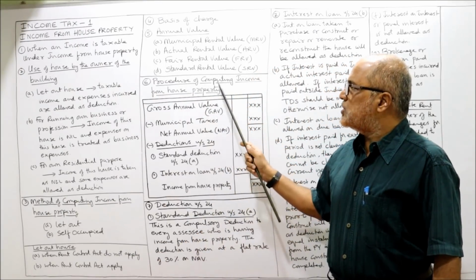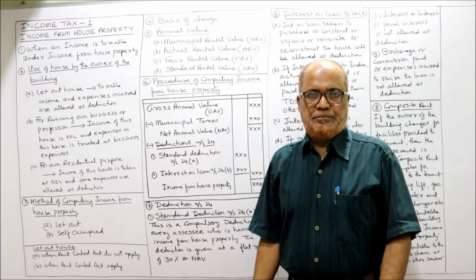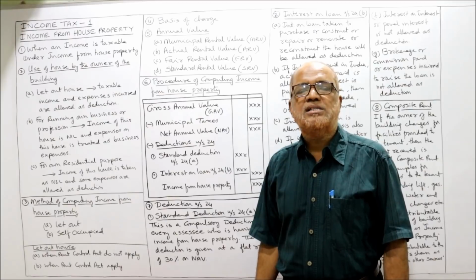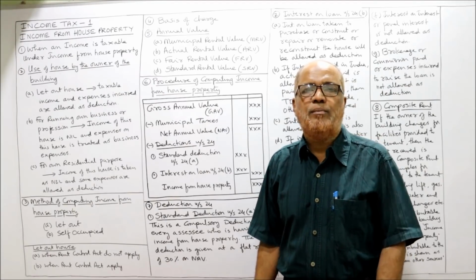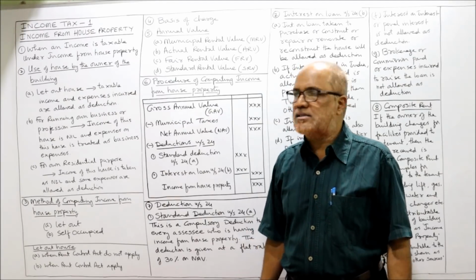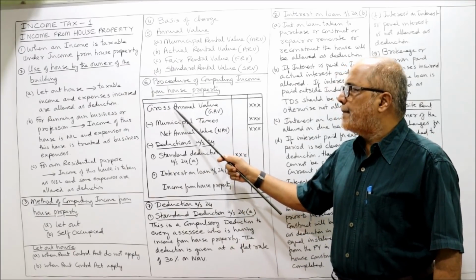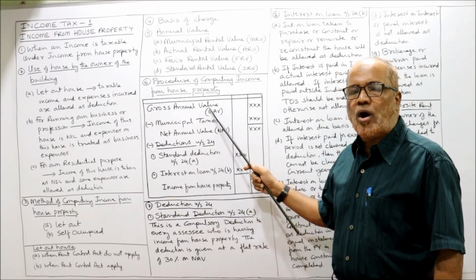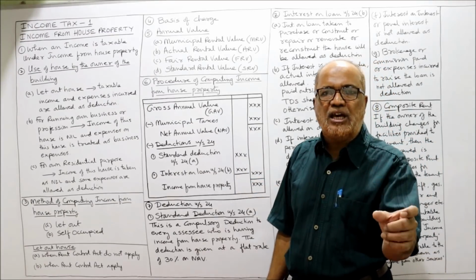Next, the procedure of computing income from house property. Compared to income from salary, computation of income from house property is simple. There are fewer provisions, so we can easily find out income from house property compared to other heads. So what is the procedure? First of all, gross annual value, commonly called GAV. First you need to calculate GAV in a working note.